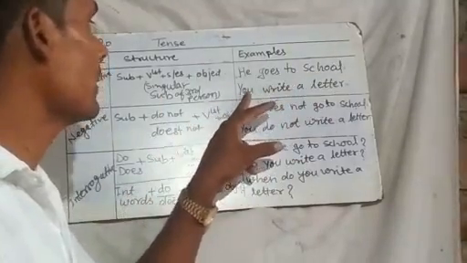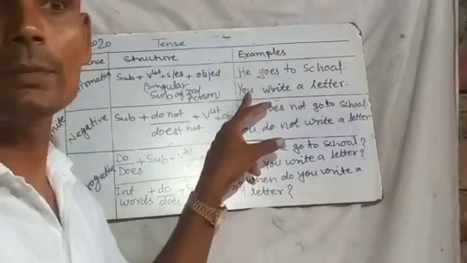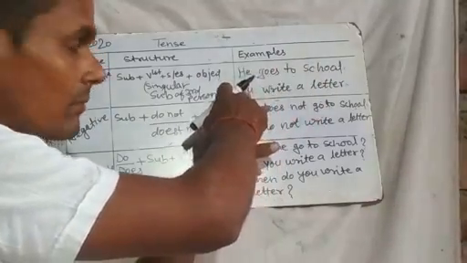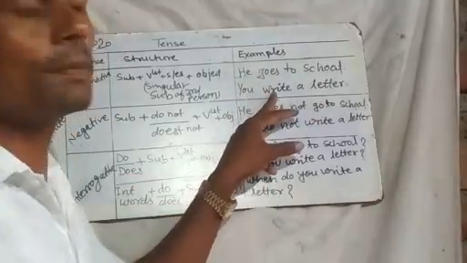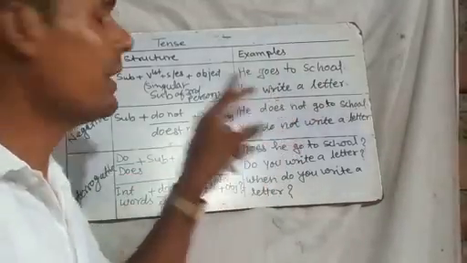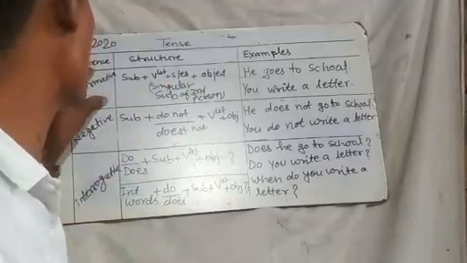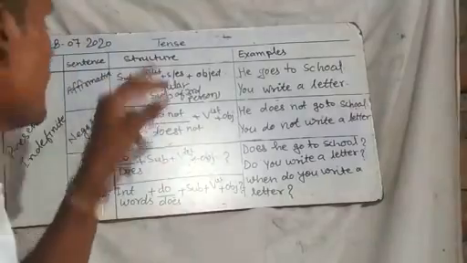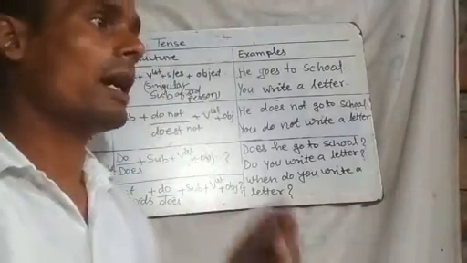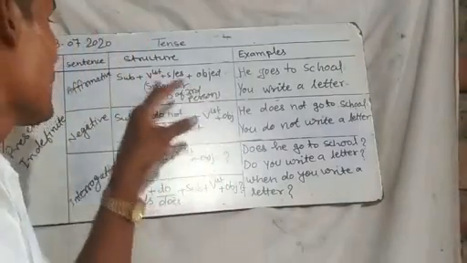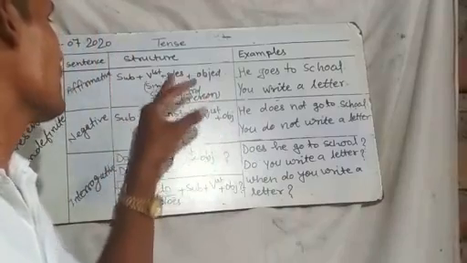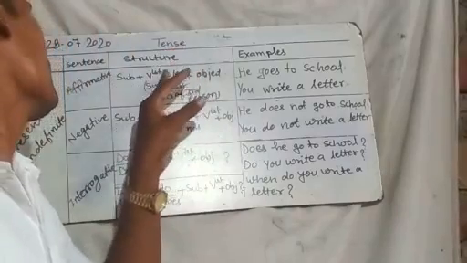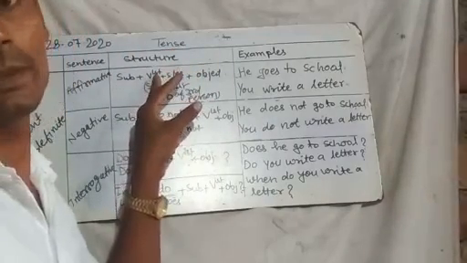Here you is the second person subject and write is the first form of the verb. So it is clear that in an affirmative sentence of the present indefinite tense we use the first form of the verb, and with a third person singular subject we use s or es with the first form of the main verb.